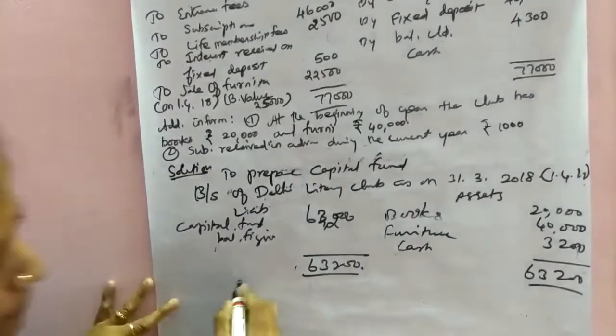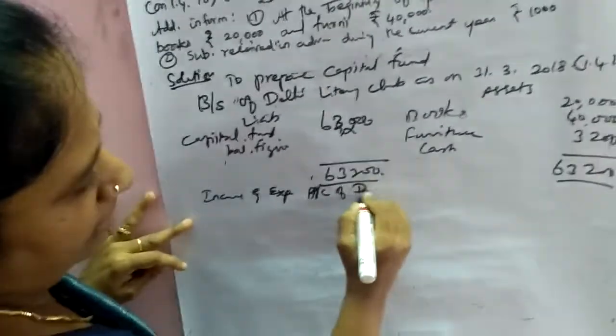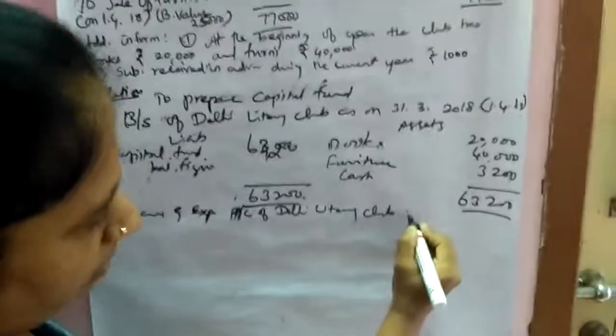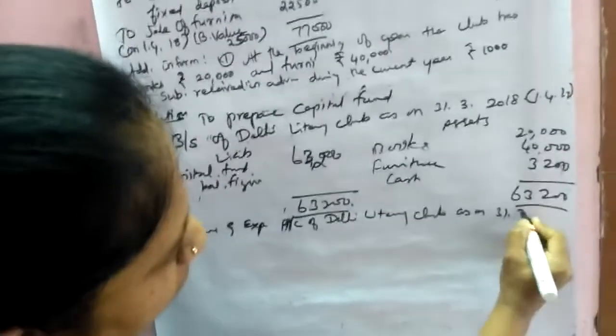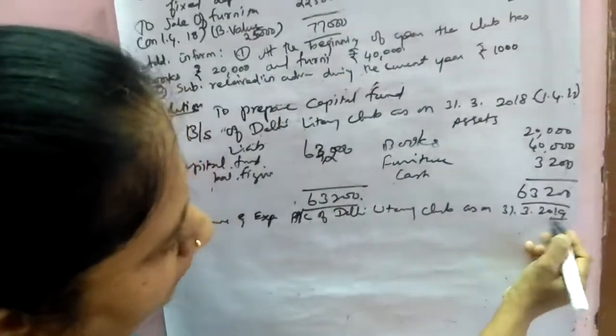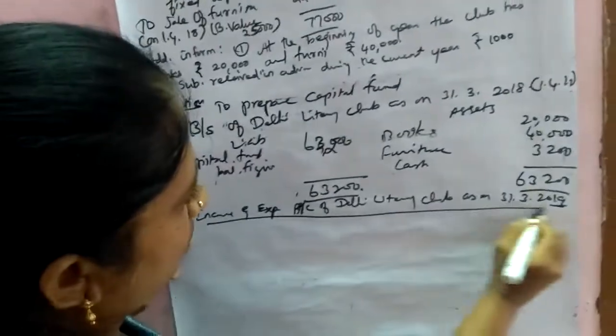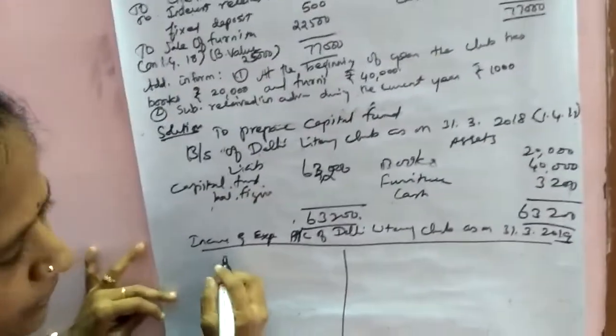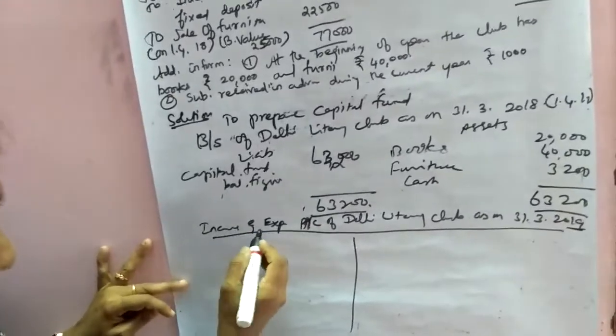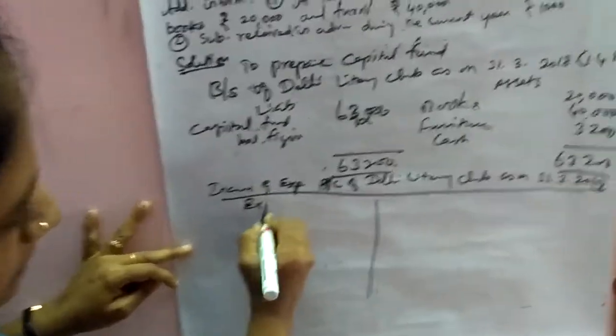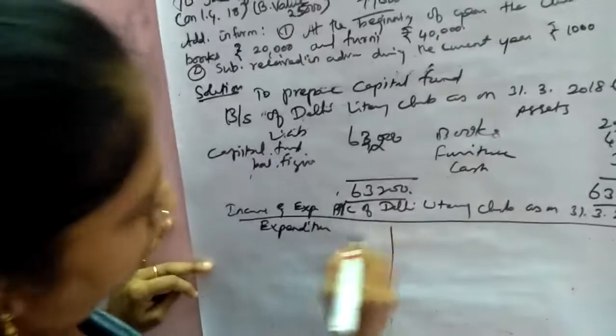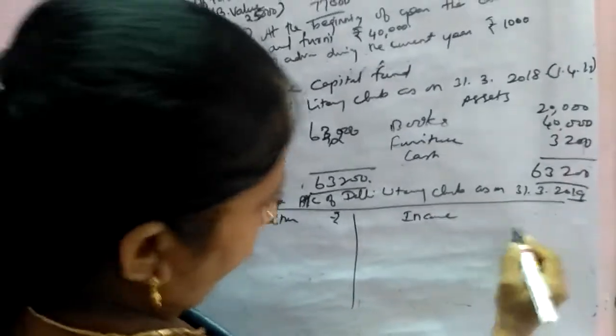Now we have to prepare the income and expenditure account of Delhi Literary Club as on 31st March 2019. 2019 is given in the sum itself. According to the income and expenditure account, it is a nominal account. So expenditure this side, then rupees, then income, rupees.